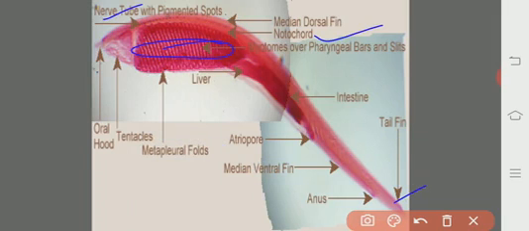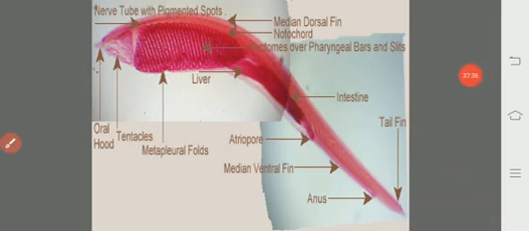cephalochordates. And one more thing here: the liver is there, the hepatic portal system is there, and the digestive system is complete, and here we will see the intestine. So these are some of the body parts of the cephalochordates. Let us see.